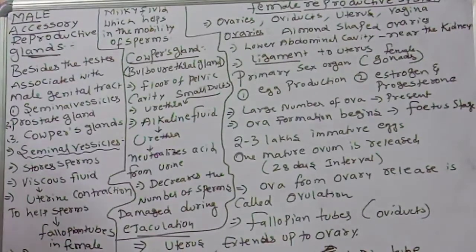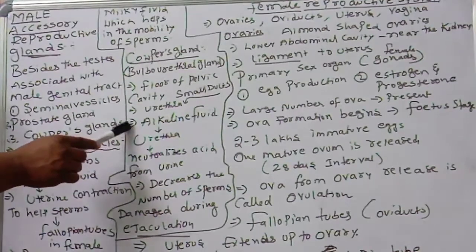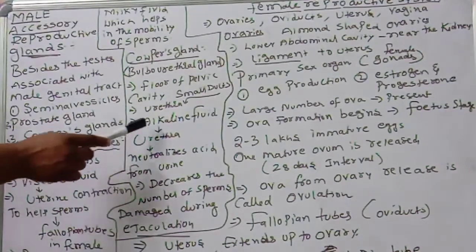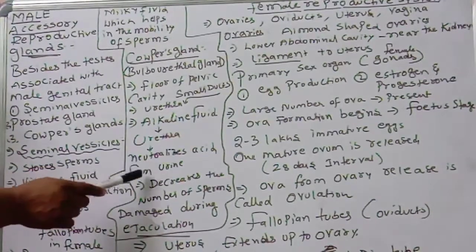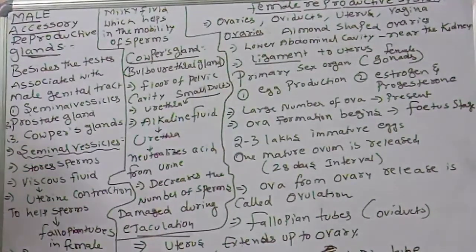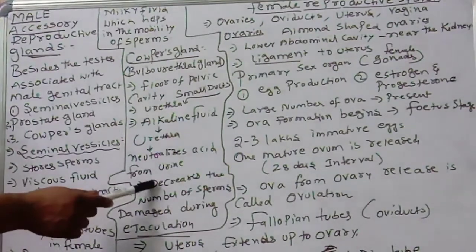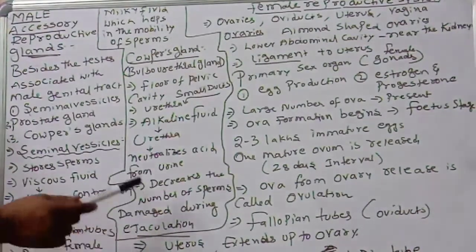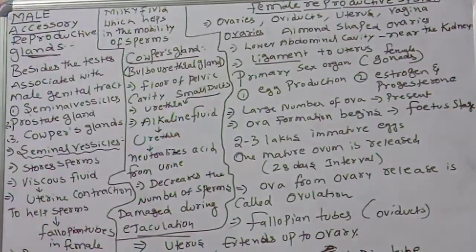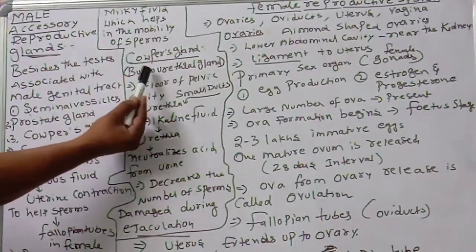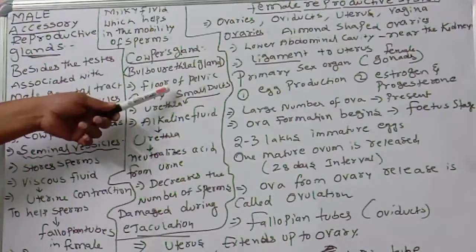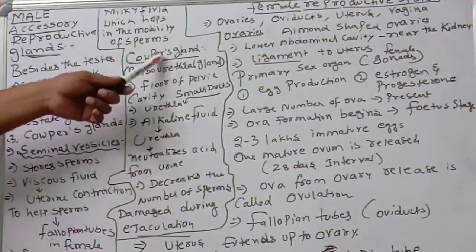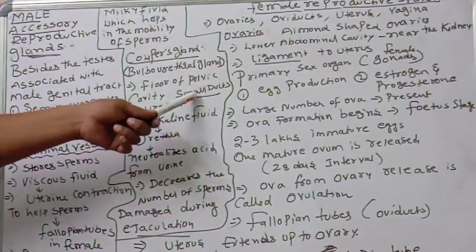These glands secrete an alkaline fluid into the urethra that neutralizes the acid from urine. They decrease the number of sperms damaged during ejaculation. Observe very carefully: Cowper's glands, the bulbourethral glands, are located at the floor of the pelvic cavity and open into the urethra through small ducts.